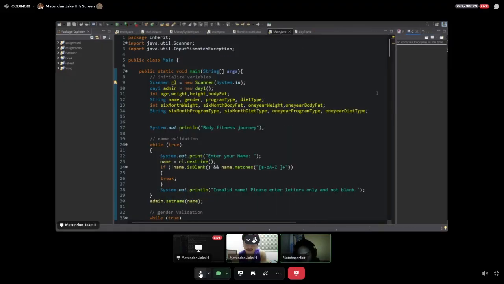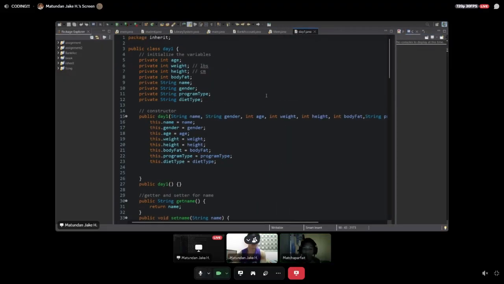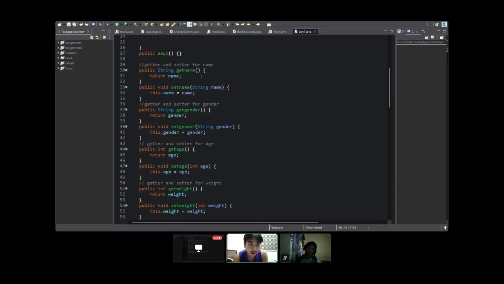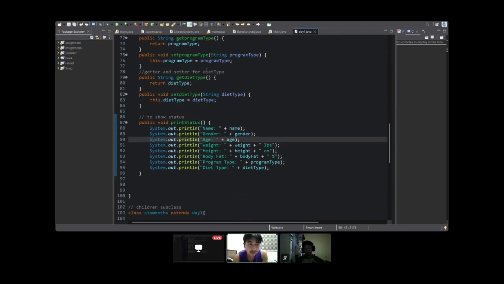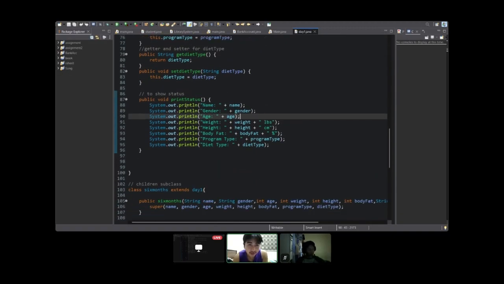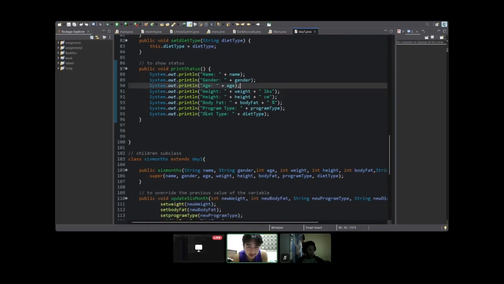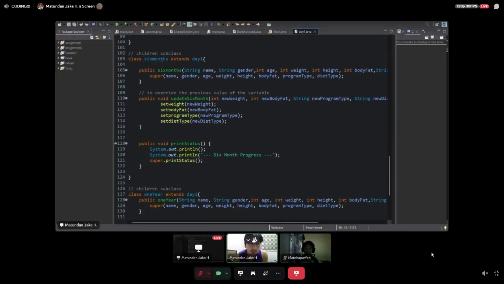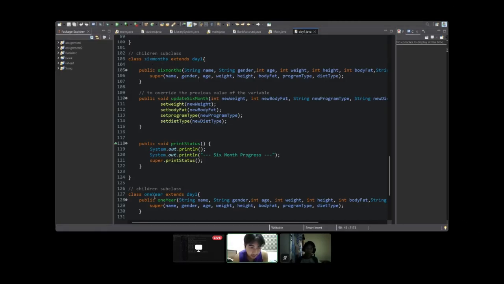Will you please explain about our inheritance? So for instance, let's go to our class Day One. Our class Day One is the parent class where we have all of these private variables, and of course the constructor here. This is where we show status, and now here we have two subclasses, our children classes, which are 6 months and 1 year.